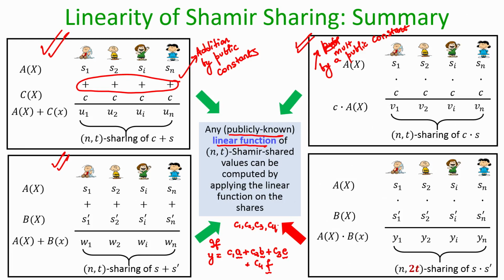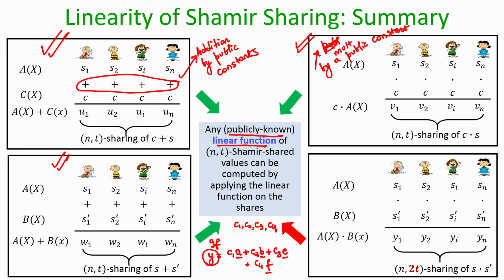Now, my claim is that if this is the setting given to you, then by asking each party to multiply their shares of a with c1, their shares of b with c2, their shares of e with c3, and their shares of f with c4, and then adding all the resultant values, we will obtain a vector of n shares which constitutes a Shamir secret sharing of the value y.